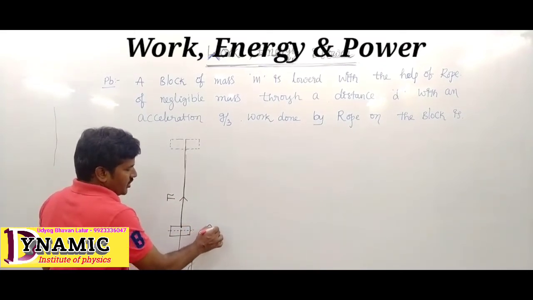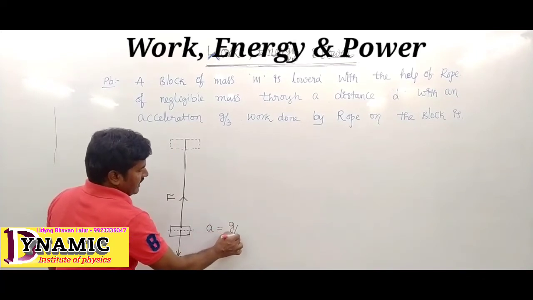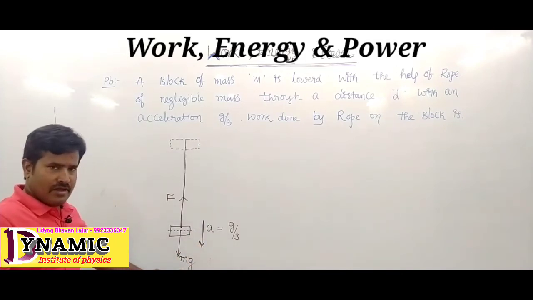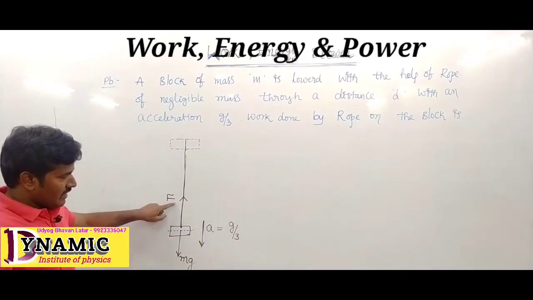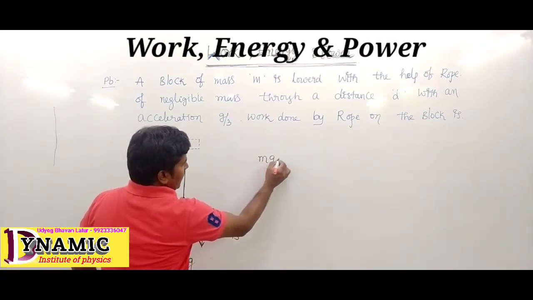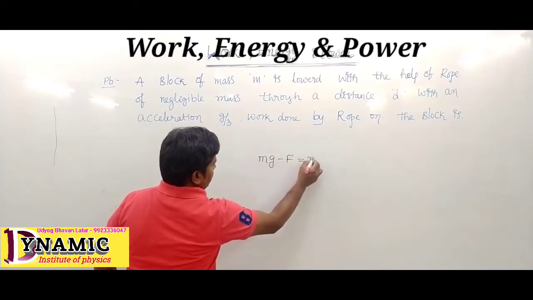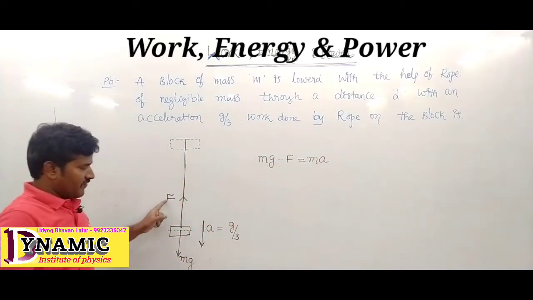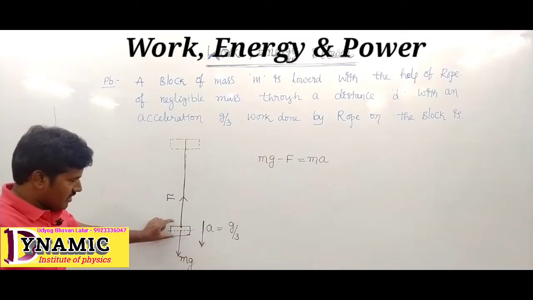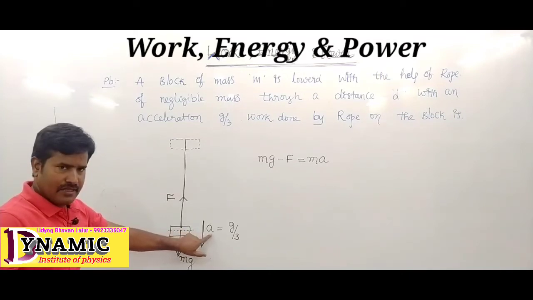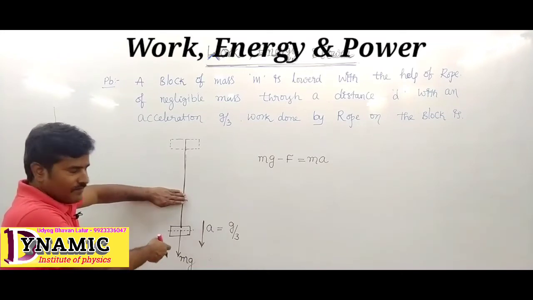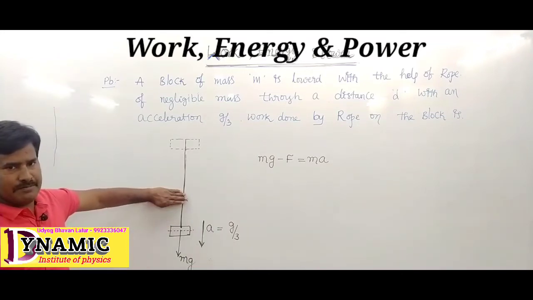Here the acceleration of the block is g upon 3 in the downward direction. That means the weight is bigger, the upward force is smaller. The block moving downward means mg minus F equals ma. Due to this, the block is moving with some smaller acceleration a. Without this force, the block falls directly with acceleration equal to g.